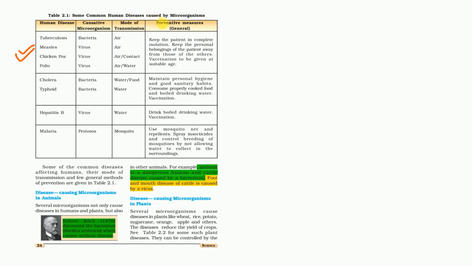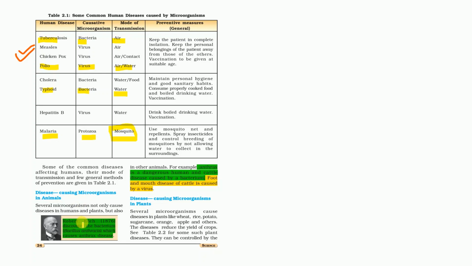Now the human diseases which are caused by these microorganisms: tuberculosis is caused by bacteria, and the mode of transmission is air. Polio is caused by a virus, and the mode of transmission is air and water. Typhoid is caused by bacteria, and the mode of transmission is water. And malaria is caused by protozoa, and the mode of transmission is the female Anopheles mosquito. Keep the names in mind: the female Anopheles mosquito relates to malaria, and the female Aedes relates to dengue.